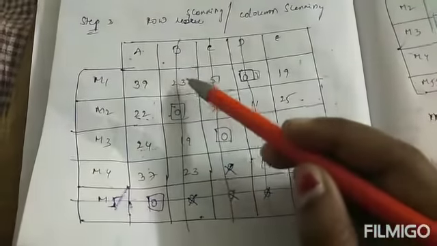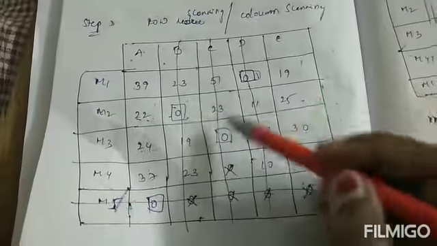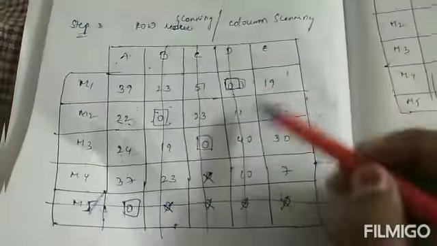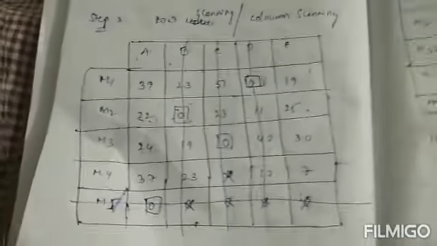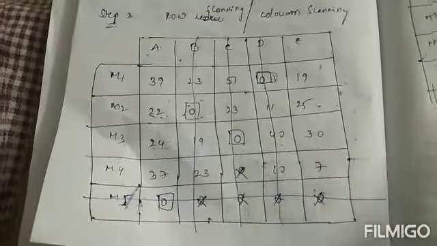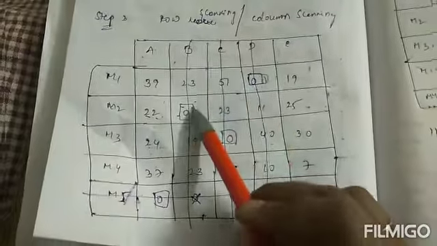Next I will go for another column. Here there is no zero, here there is no zero, here there is no zero, and here there is no zero. Now I will count the number of rectangled zeros: 1, 2, 3, 4. These are our rectangled zeros.